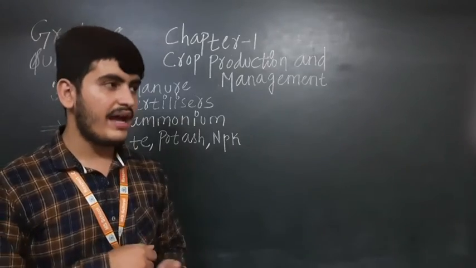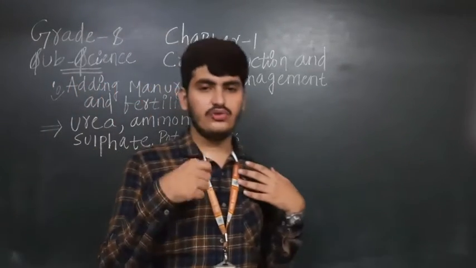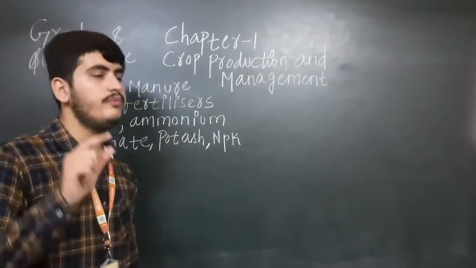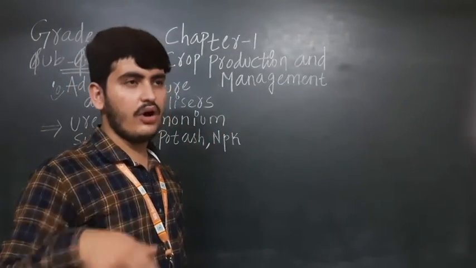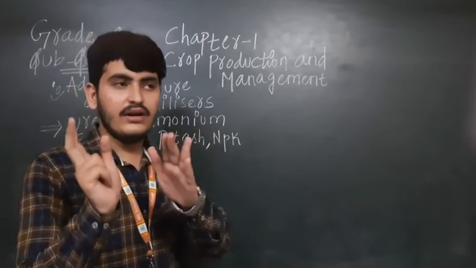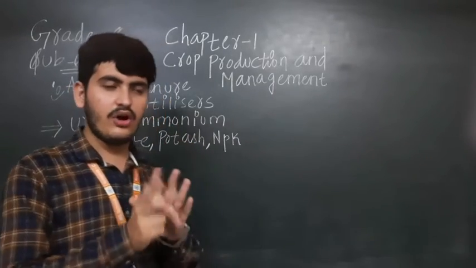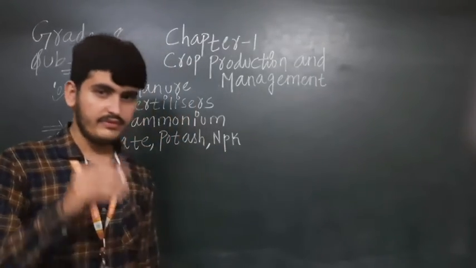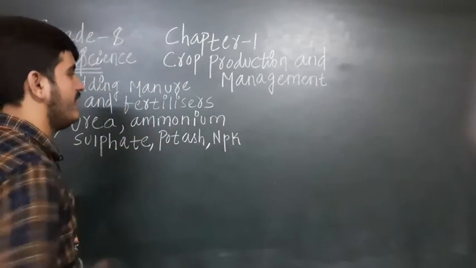The soil is dry. Then the farmer has to add water to it. Then the farmer has to add manure to enrich the soil again, to give all the nutrients again, so that the soil has proper nutrients, all the nutrients the plant will get and any crop will grow perfectly. That's why farmers are adding manure to the soil.